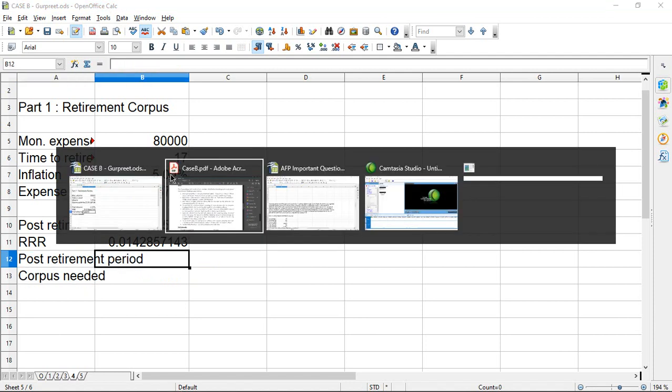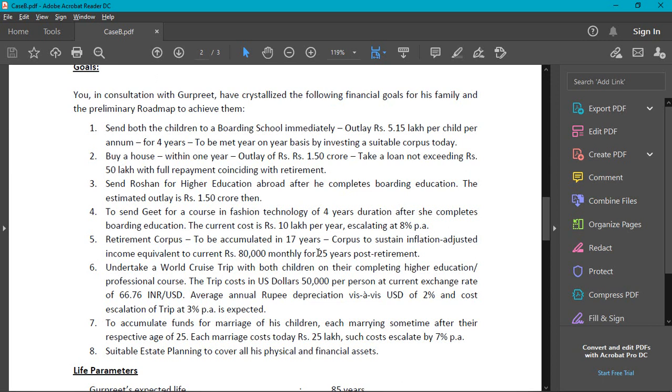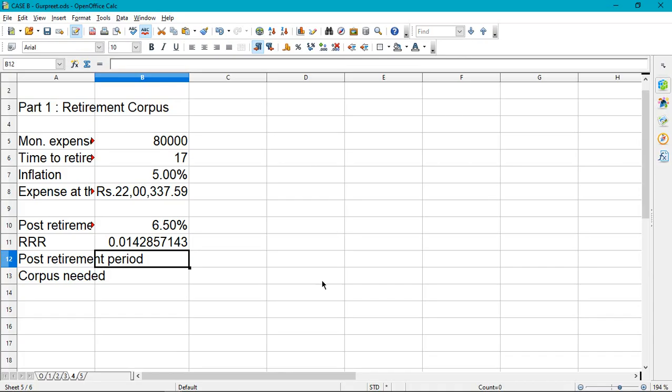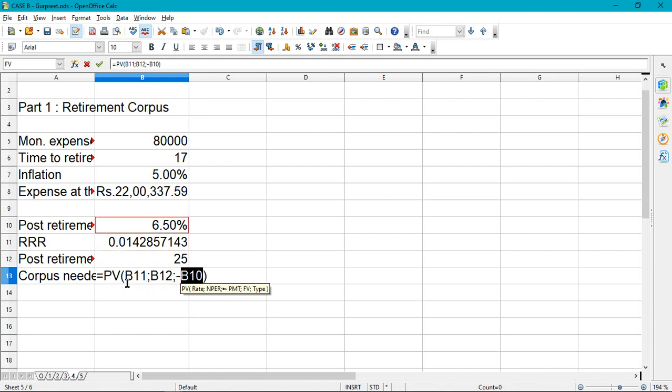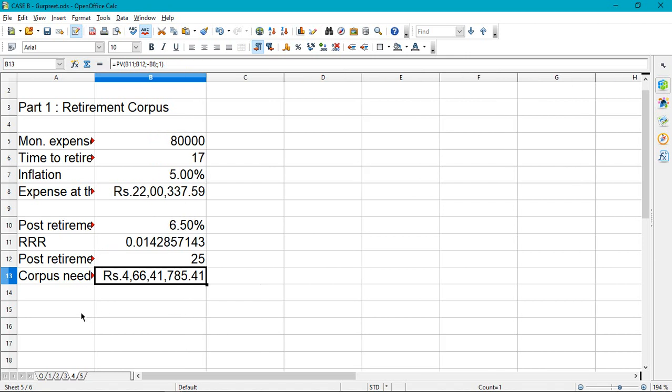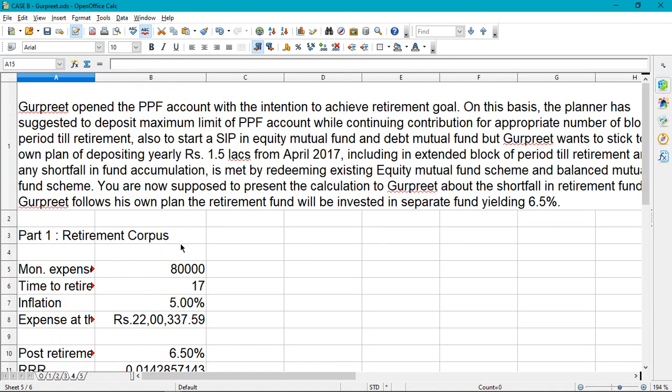So we will find the post retirement period in point number 5, last sentence, 25. So the post retirement period is 25. PMT we know, minus this. It's 0, type is 1. Correct. Now we got the first part of the problem.